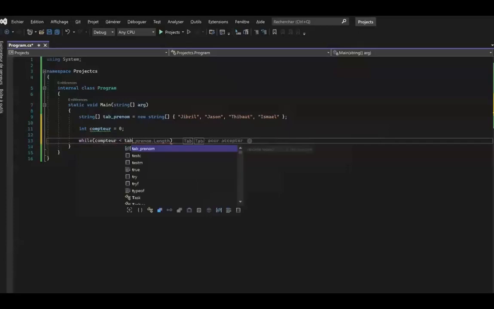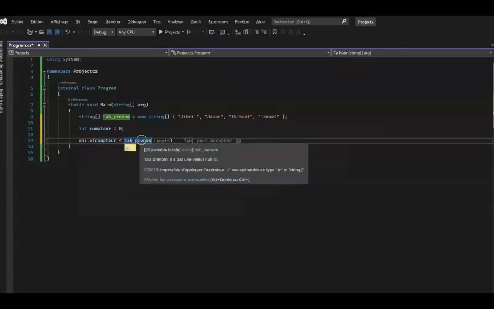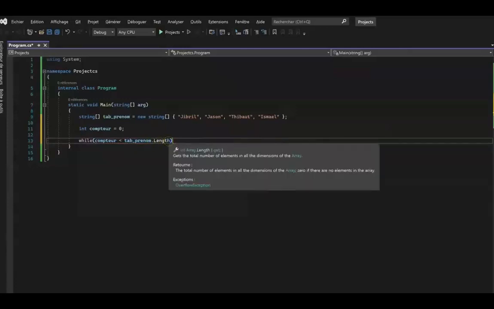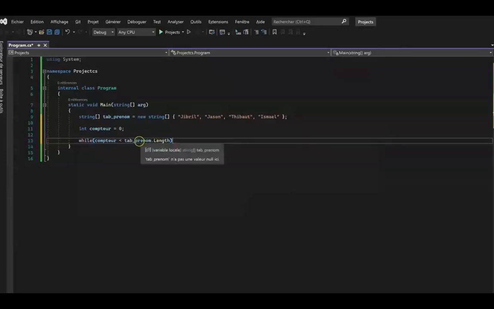To continue, to create a while loop, type while, add parentheses and put the condition inside. Here, our condition is that as long as the counter is less than the number of values in the array, then you will show us each value, and once you've reached this condition, the loop will stop. How can you write this in C#? Type counter, then the less than sign, then tabName, which is the name of the array we want to get the value from, and put .Length. Why add .Length? Here we would be doing an operation between a number and an array. It is not possible to compare them this way. Indeed, we have to compare a number with a number.